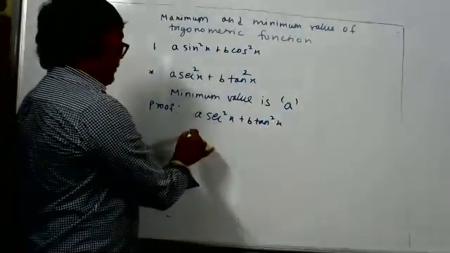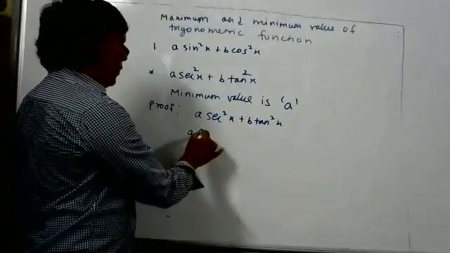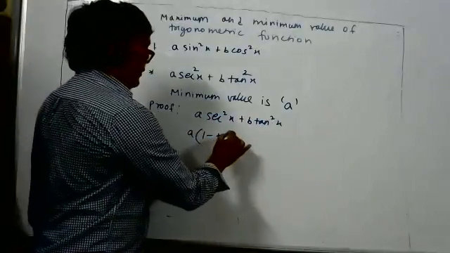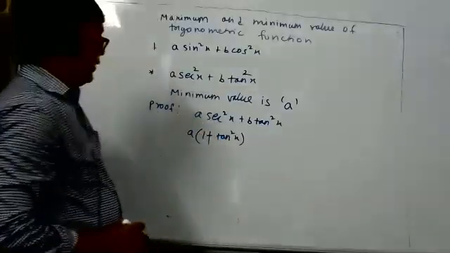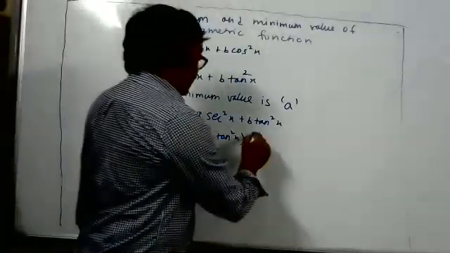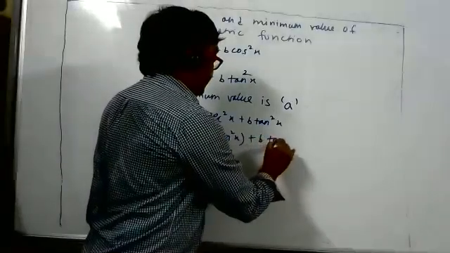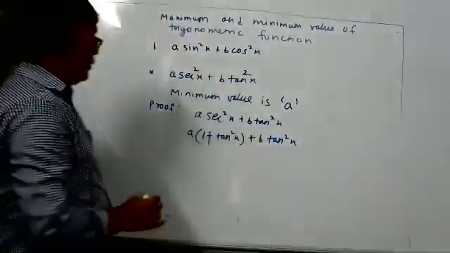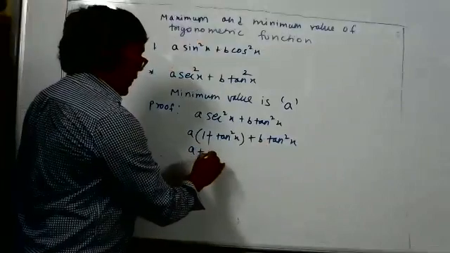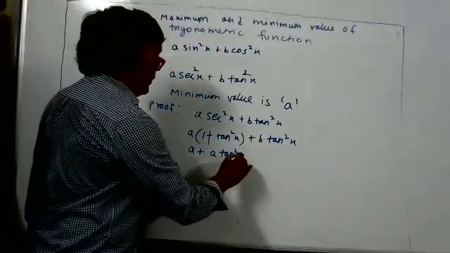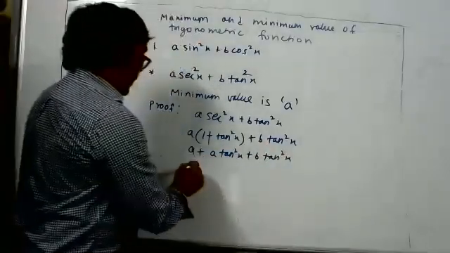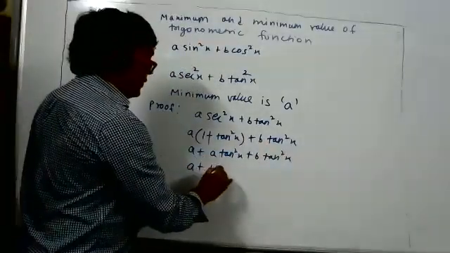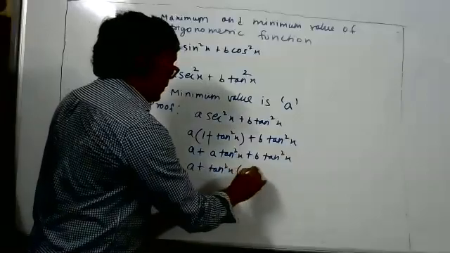So what can we write? We can write secant square x as 1 plus tan square x, plus B tan square x. So A plus A tan square x plus B tan square x. A plus tan square x common, A plus B.